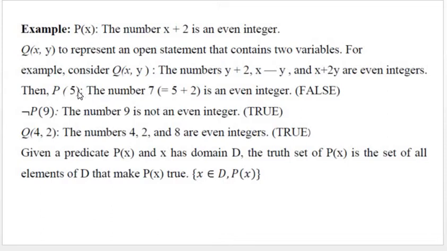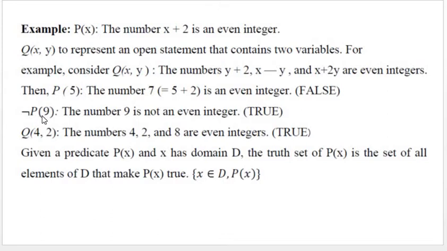If you consider the number x plus 2 is an even integer, P(x), then P(5) is the number 5 plus 2 is an even integer, but 5 plus 2 is 7, it is not an even integer. But if you consider the negation of P(5), it is true.